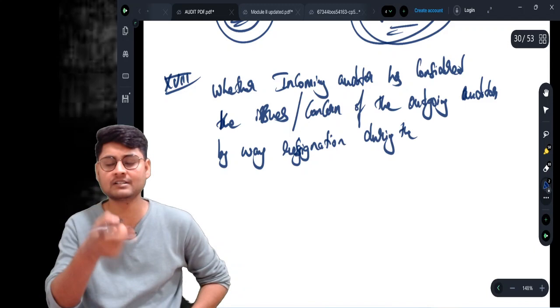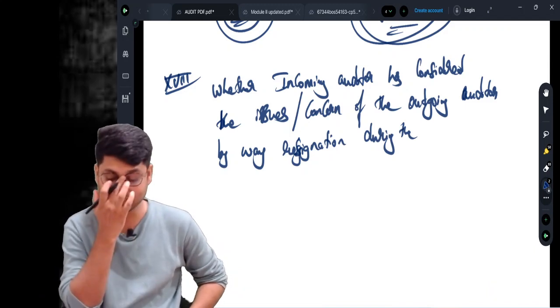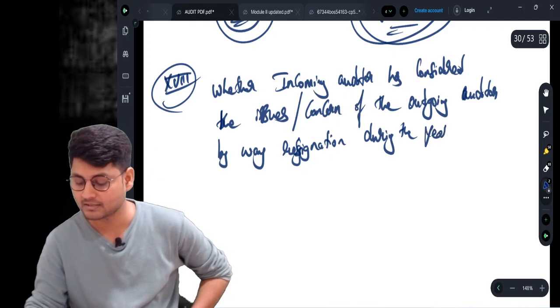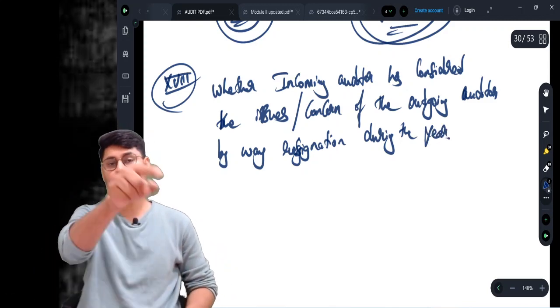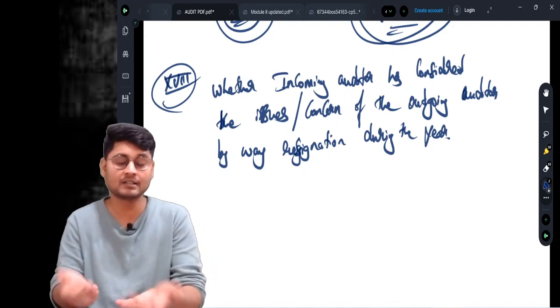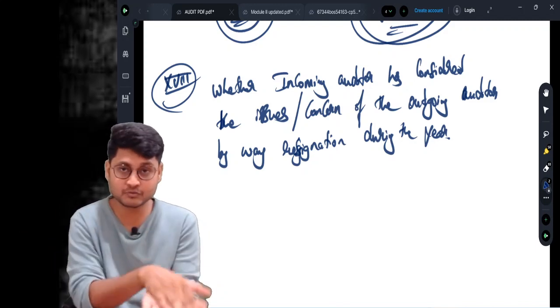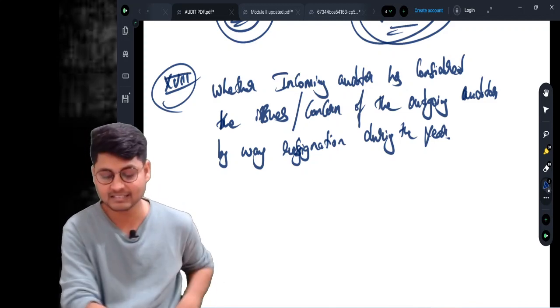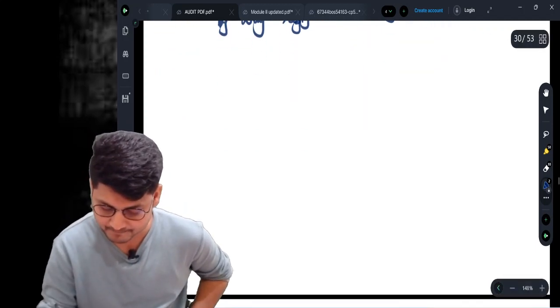If the resignation is not there in the year, then this clause won't be applicable. If during the year there is an outgoing auditor because of resignation, then this clause is applicable. Then the incoming auditor has to report whether he has considered the issues and concerns raised by the outgoing auditor. This is clause number 18.